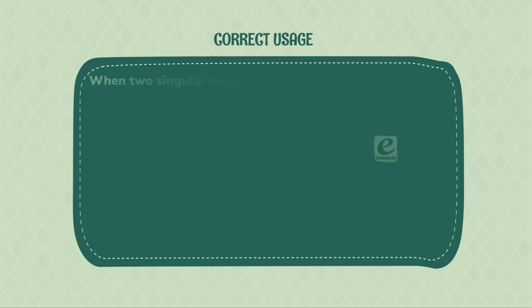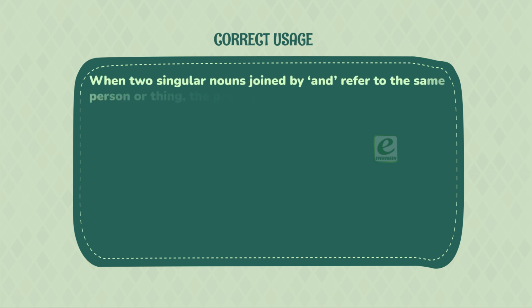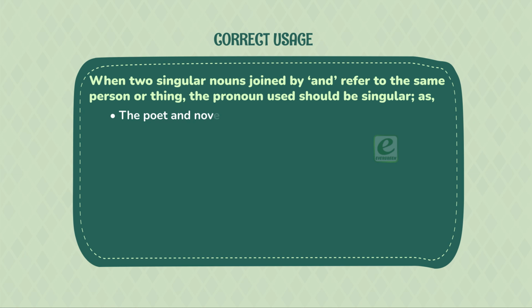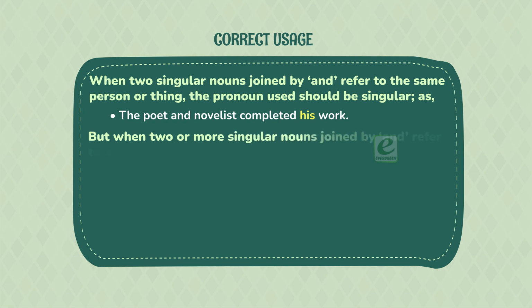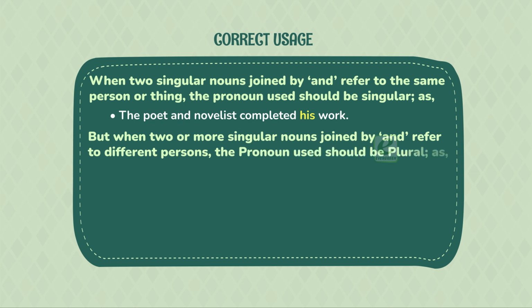Correct usage. When two singular nouns joined by and refer to the same person or thing, the pronoun used should be singular, as, the poet and novelist completed his work. But when two or more singular nouns joined by and refer to different persons, the pronoun used should be plural, as, Rajan, Mukesh, and Sudhir are here.